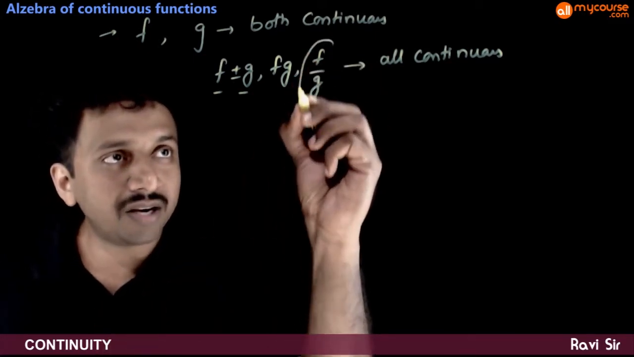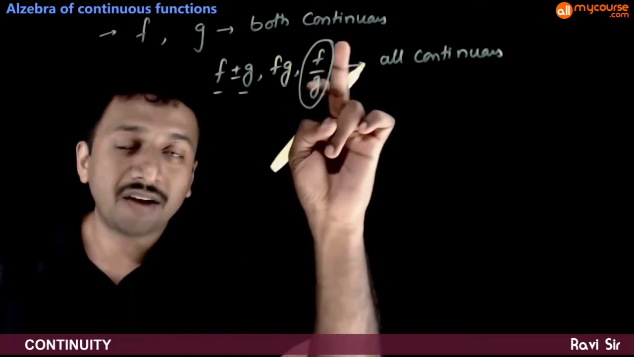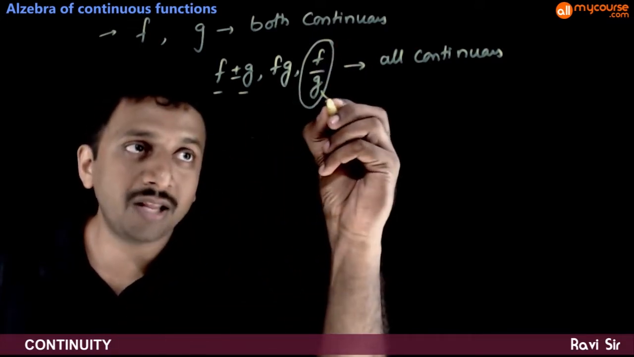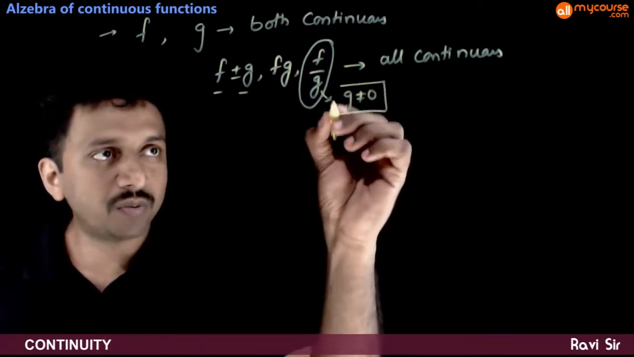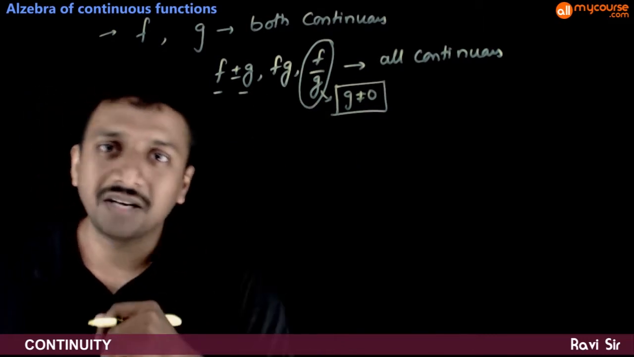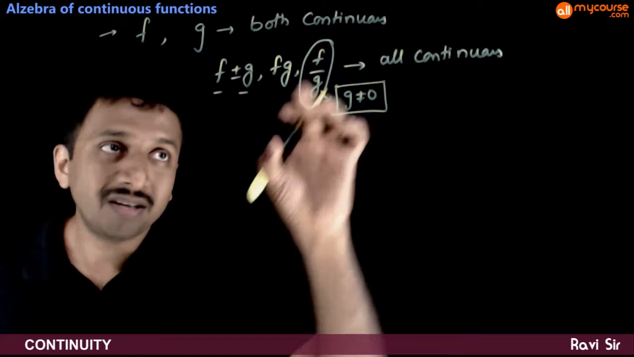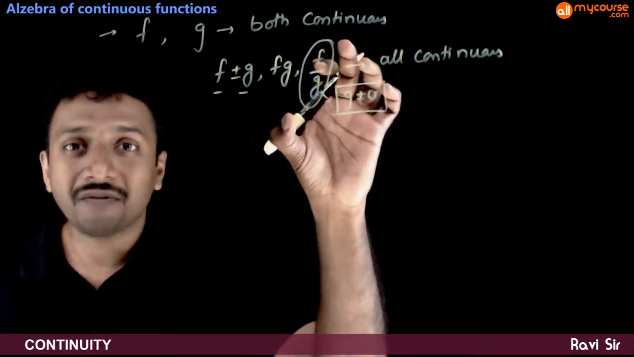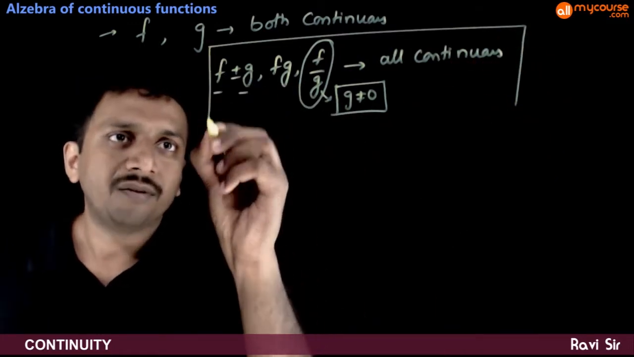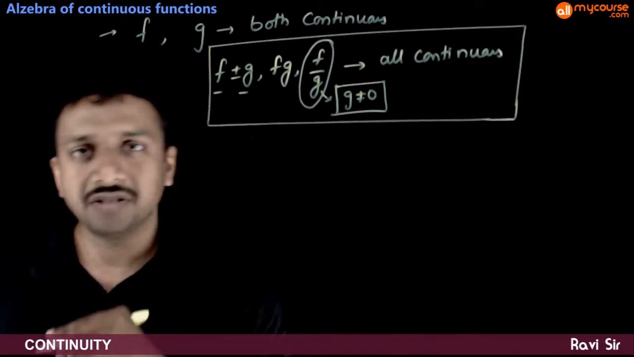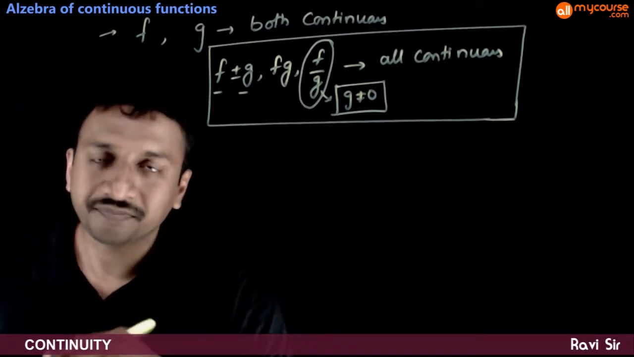But with respect to the ratio, you have a small caveat, a small condition. So f by g is continuous at all the points where g is not equal to 0, at all the points where the denominator function is not equal to 0. Because if the denominator function is becoming 0 at some points, at those points this function will not be defined. So for two continuous functions, there is no problem with continuity for any of these operations.